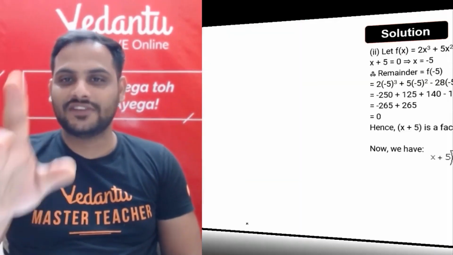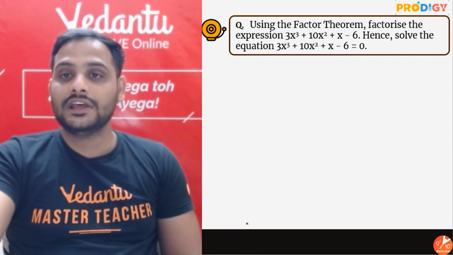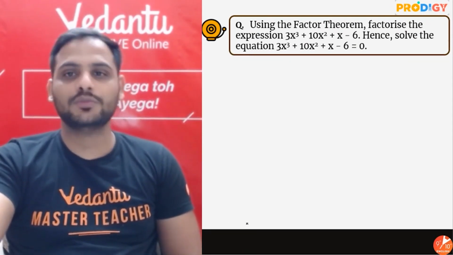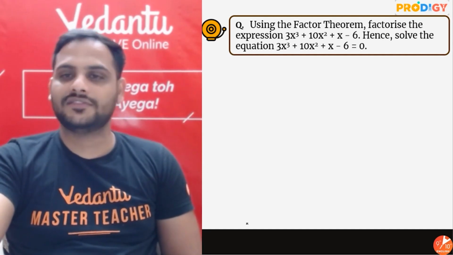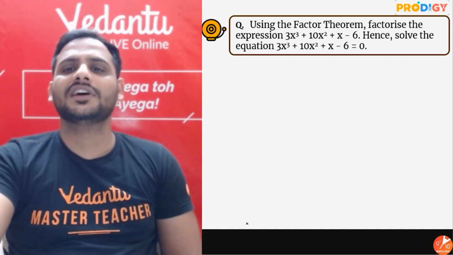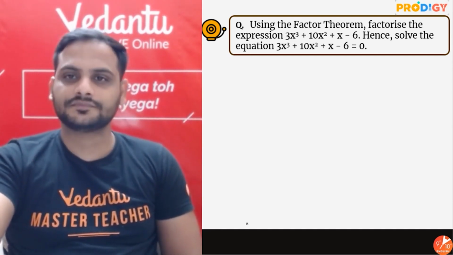So the next question we have is of the same kind. What it says: using the factor theorem, factorize the expression 3x cube plus 10x square plus x minus 6, hence solve the equation. What does it mean, hence solve the equation? Find the zeros. Okay?